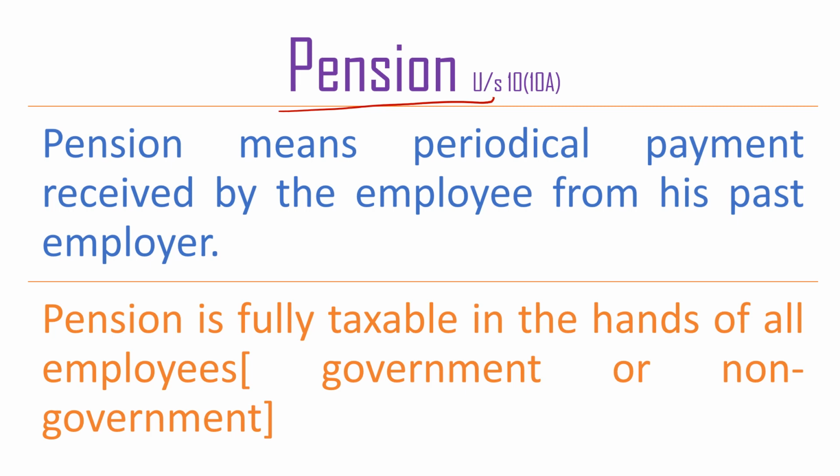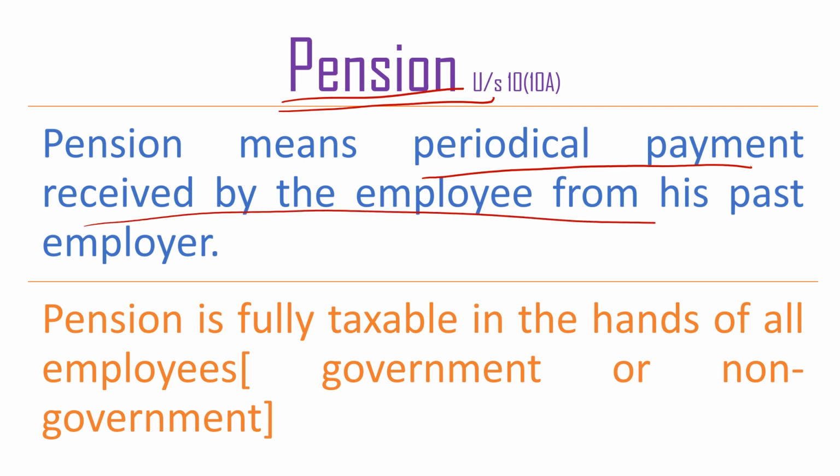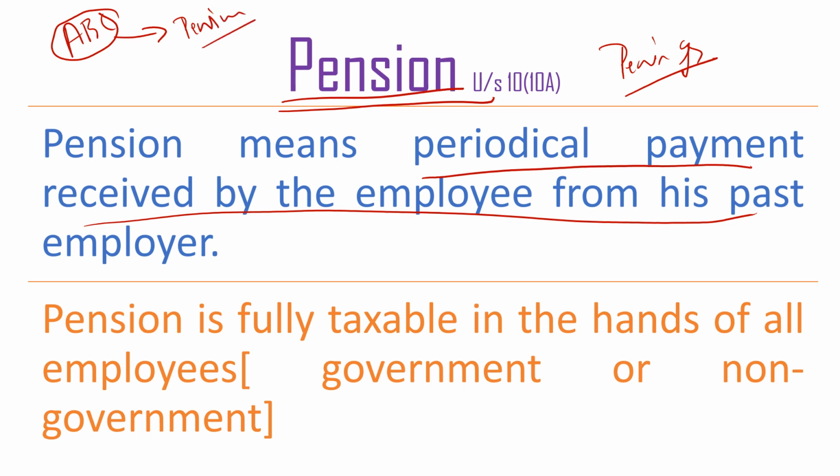Pension means a periodical payment received by the employee, an amount paid by the employer in consideration of the service of the employee in the organization. There are two kinds of pension. For example, if I'm working in ABC company and I retire after 60 years, once I retire, ABC company will be paying pension to me. This is one kind of pension, where the employer pays the pension.